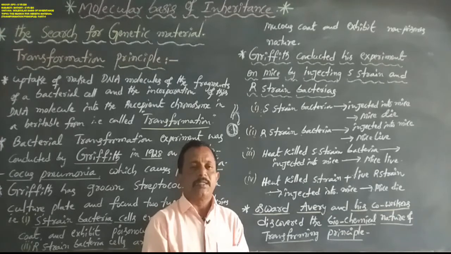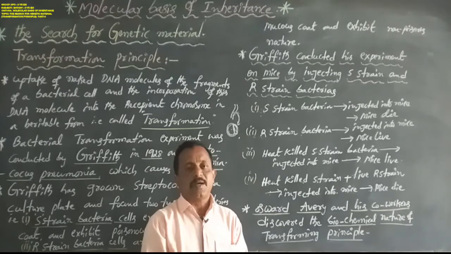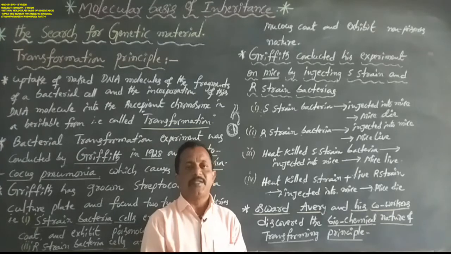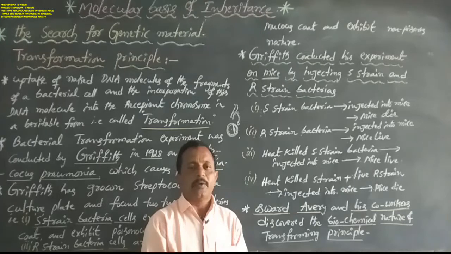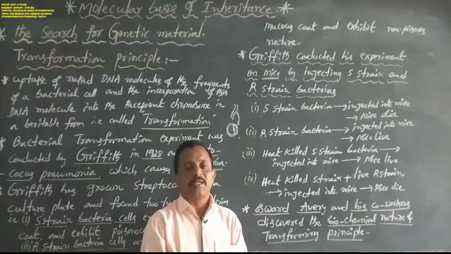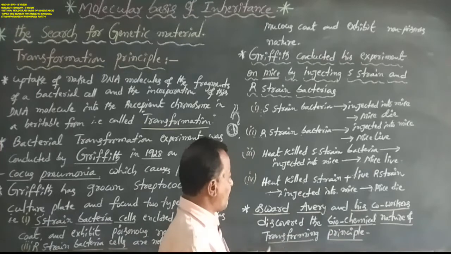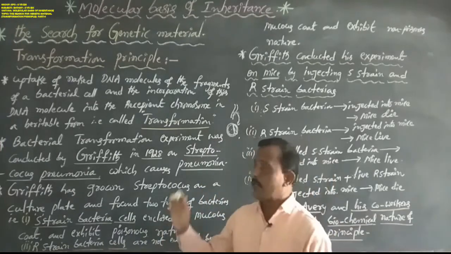These two are not transforming substances; they remain inactive. But when DNA is digested, transformation is inhibited. DNA plays a role in the transforming principle and is mainly involved in the hereditary process as the genetic material. That is the biochemical nature of the transforming principle.